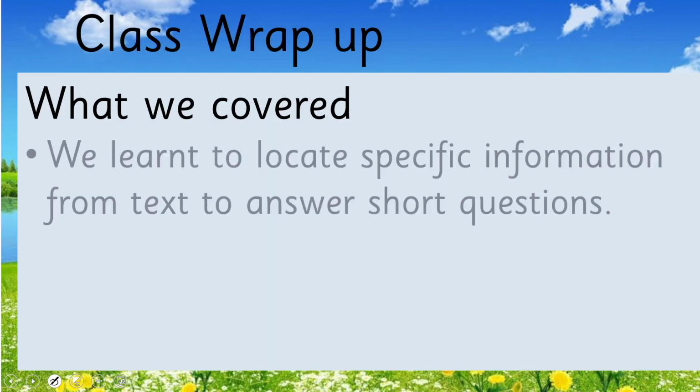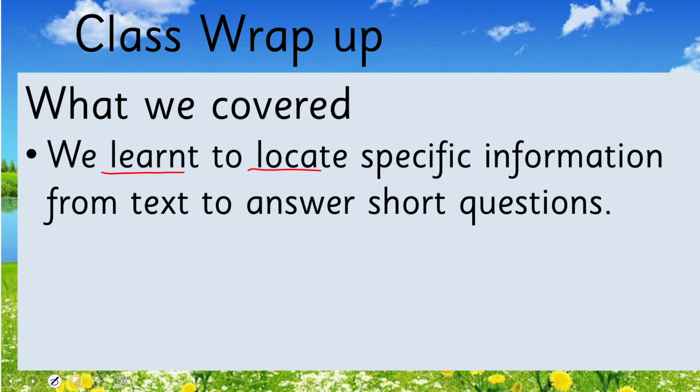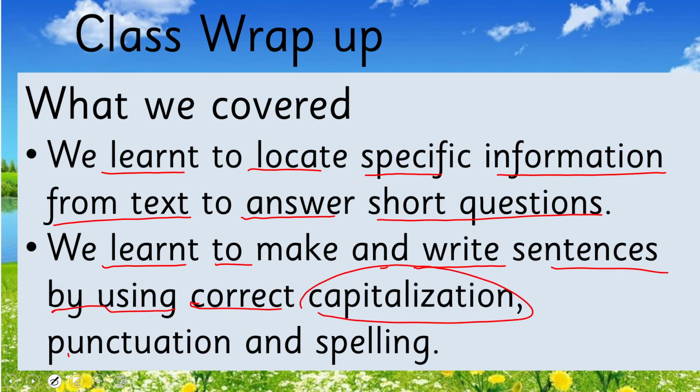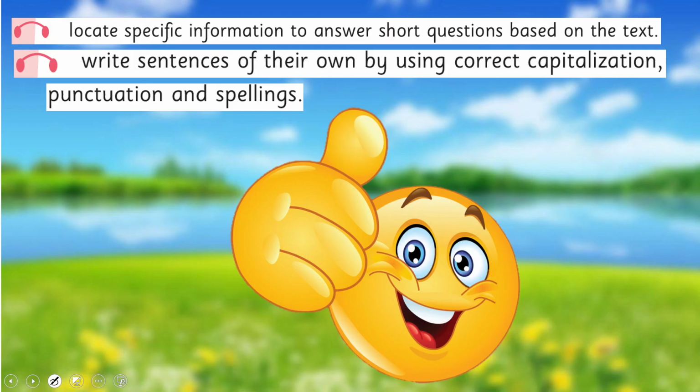So what we have learned today, we learned to locate specific information from text to answer short questions, and we learned to make and write sentences by using correct capitalization, punctuation and spellings. So in this way we achieved our today's SLOs, that was to locate specific information, to answer short questions based on the text, and to write sentences of their own by using correct capitalization, punctuation and spellings.